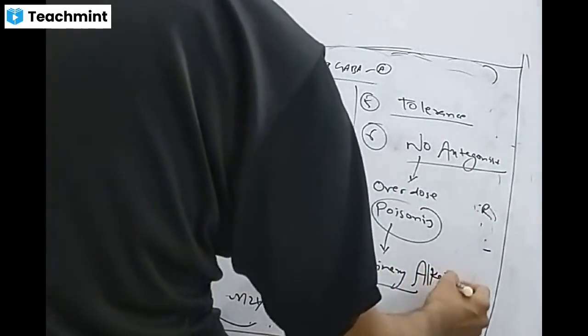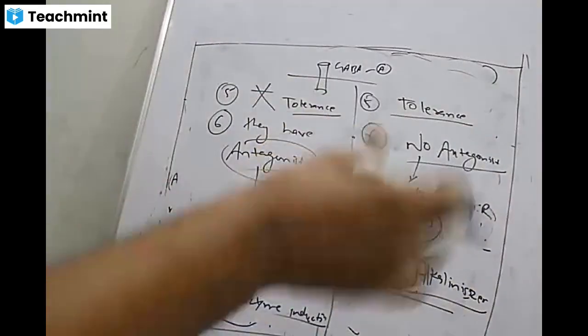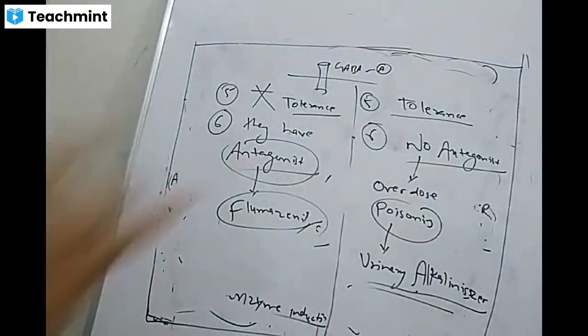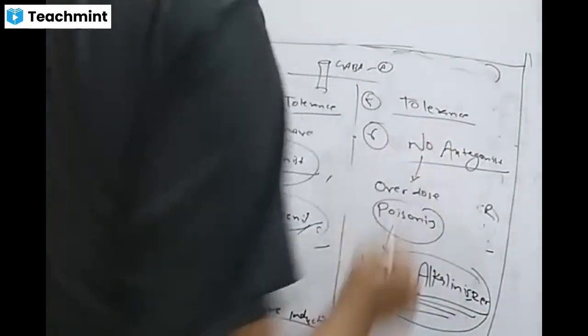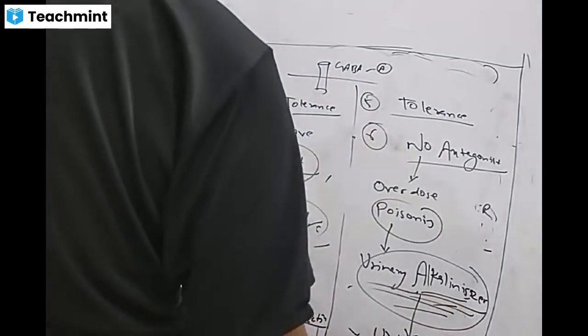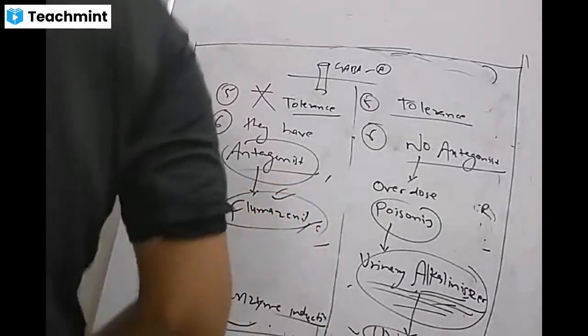Urinary alkalinizers. Make the urine alkaline. In opposite pH, the drug will ionize and it will be excreted through the urine. So in case of barbiturate, we make the urine alkaline. Why? Because these are acidic drugs. We make the urine alkaline and they will be removed through the urine. But in benzodiazepines, we have an antagonist.